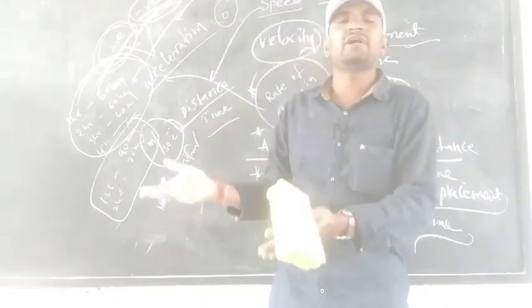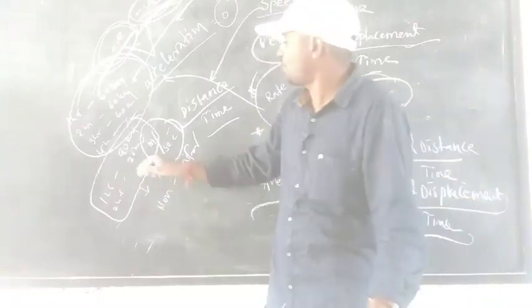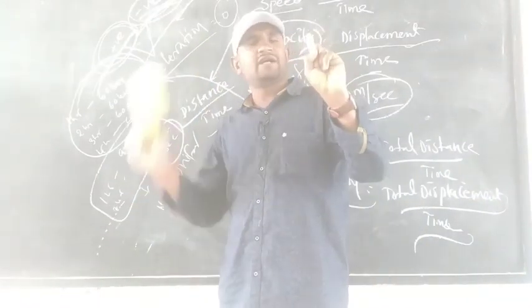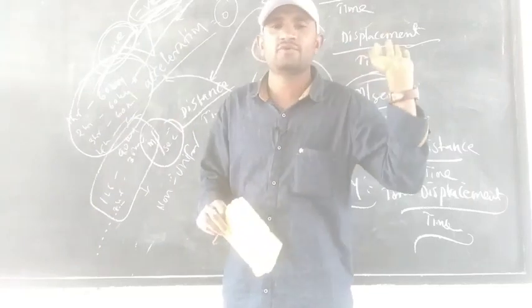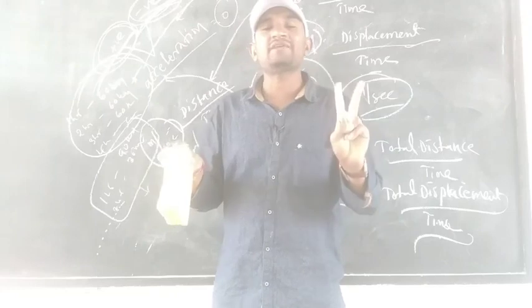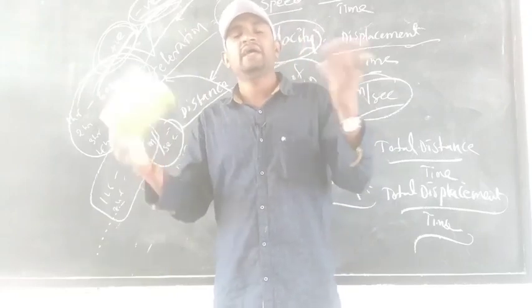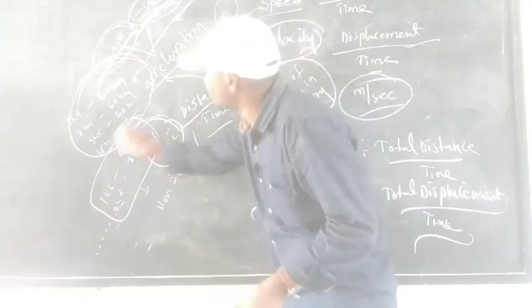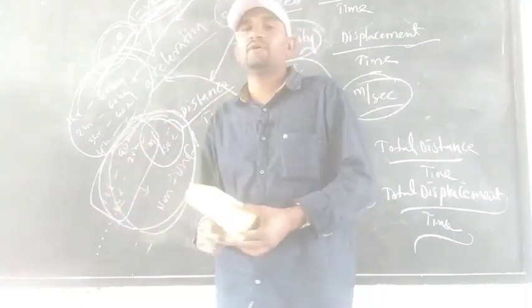Unequal distance, unequal time is also non-uniform motion only. Simply, equal distance, equal time is uniform motion. Equal distance with unequal time, unequal distance with equal time, and unequal distance with unequal time: in these three cases it is non-uniform motion.